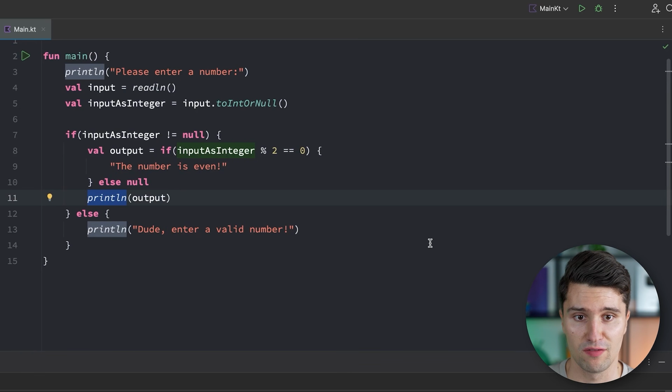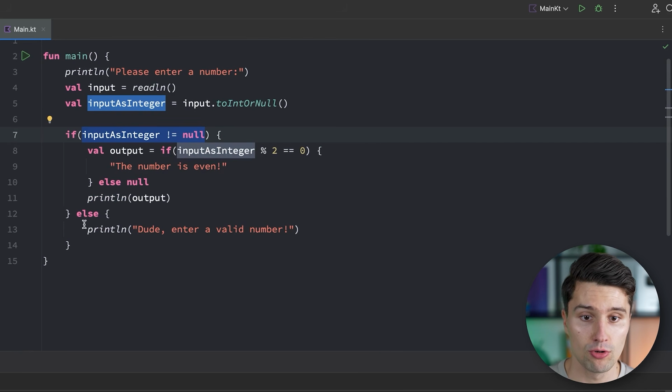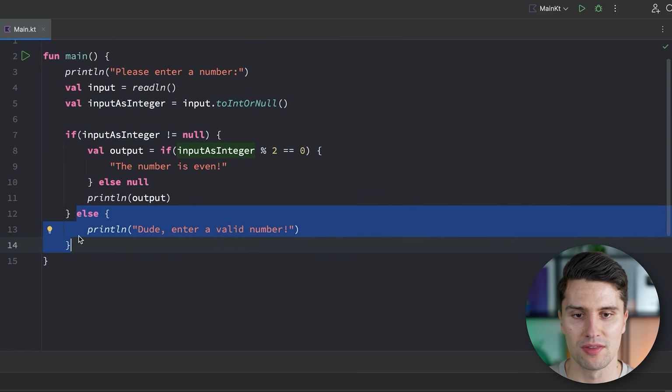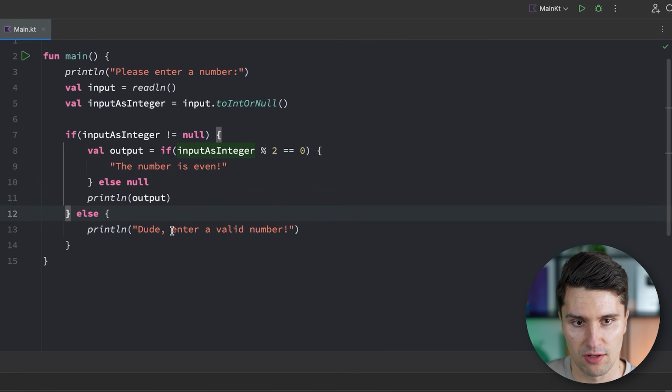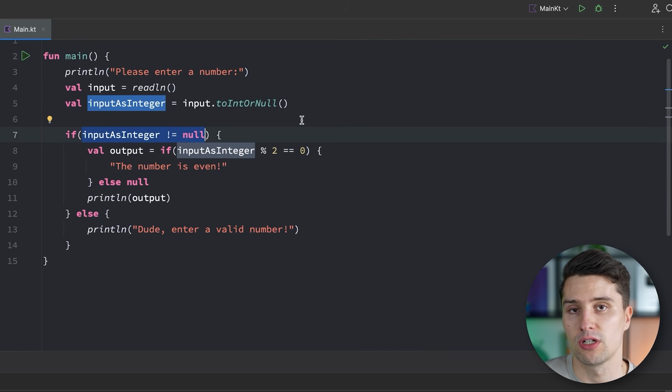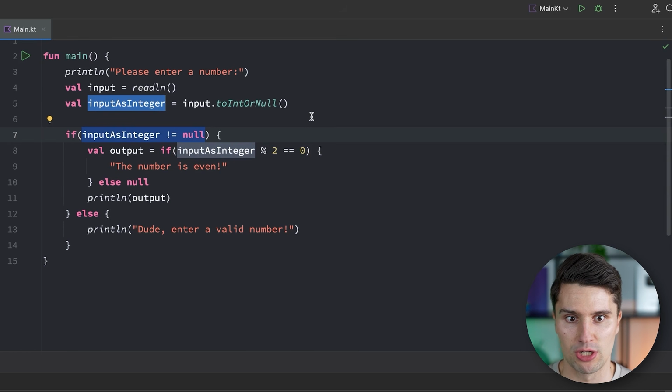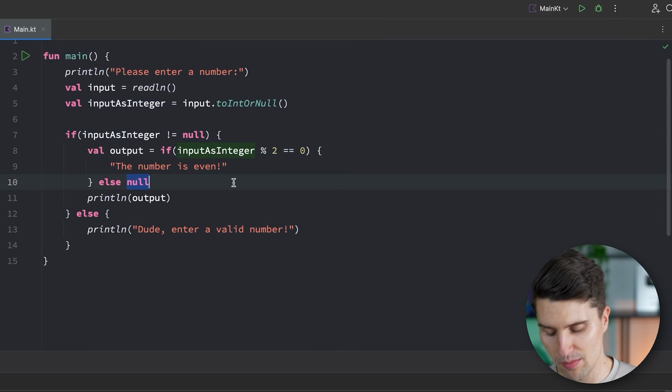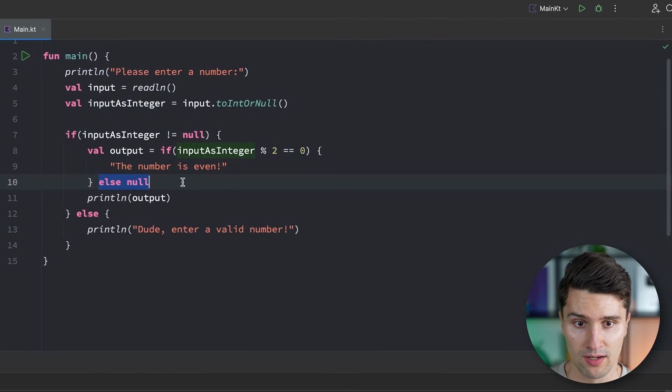Sometimes, however, you also have multiple if conditions and not just an if or an else. In these cases, you can also make use of so-called else if conditions, which simply comes in between, and you can have as many as you want. Well, in this case, it wouldn't make sense to add an else if here as a third condition, because for this input as integer being not equal to null, there are only two valid scenarios. Either it's null or it's not null. But imagine we want to check whether the input as integer is actually a specific number. For example, here we could say the number is even. If the number is odd, then everything afterwards will be executed.